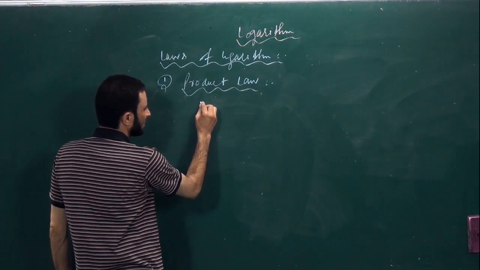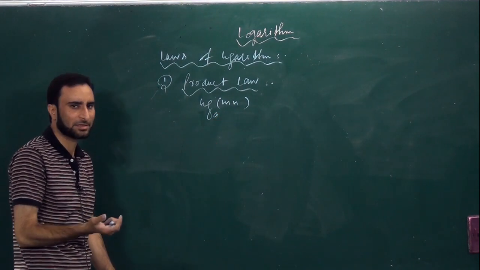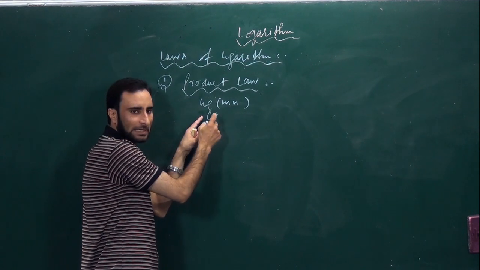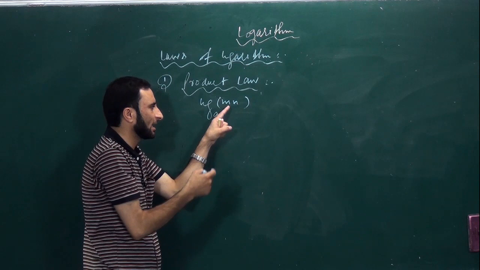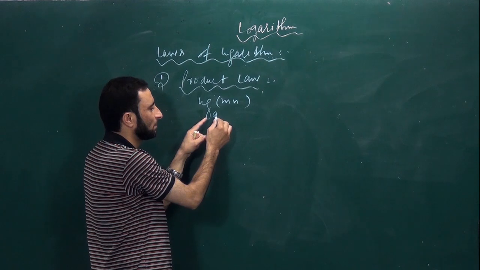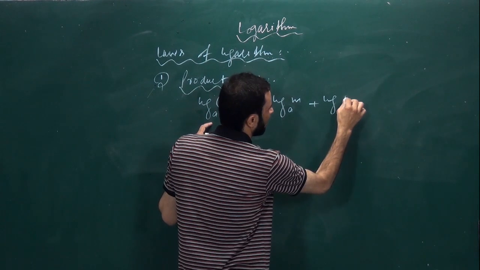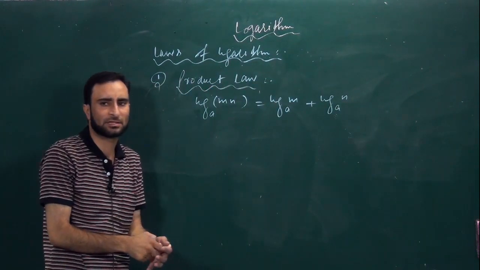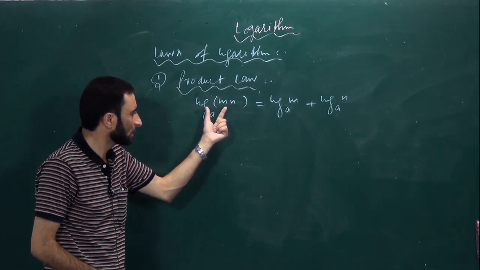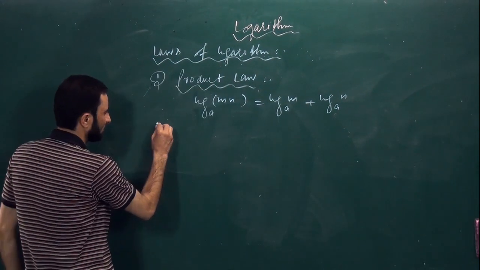It simply states that log of mn to the base a. Let us consider a as the fixed number. Got it? a is any positive real number other than 1, and m and n are two rational numbers. Then log of mn to the base a will be equal to log of m to the base a plus log of n to the base a. So this we call the product law because the log of the product of two numbers is equal to the sum of their individual logs. Got it? So let us have the proof of the same.